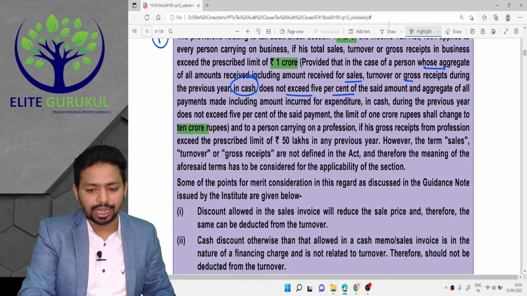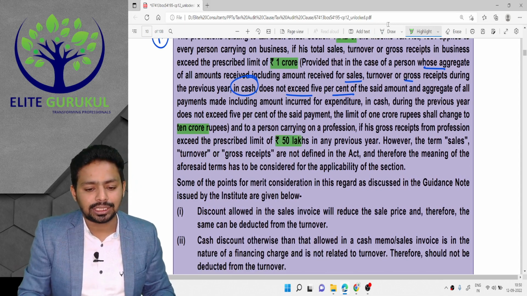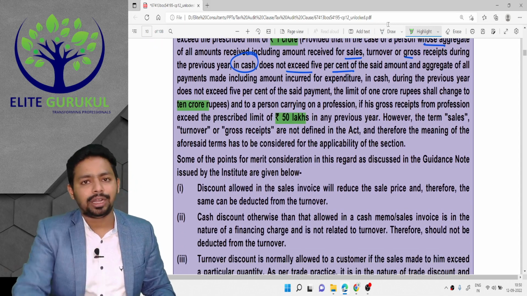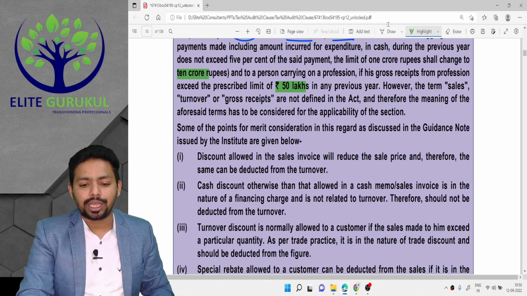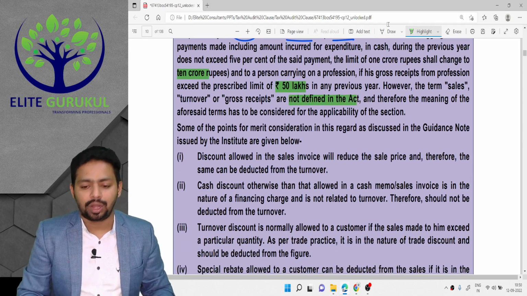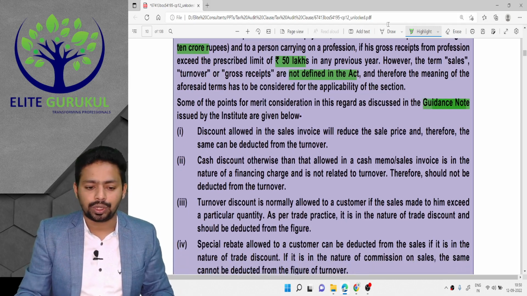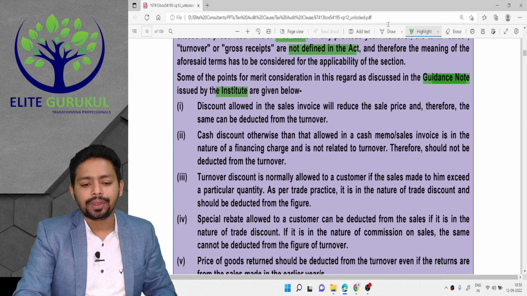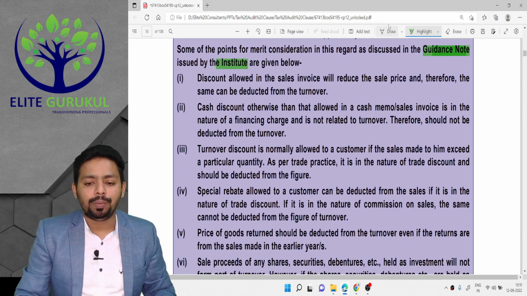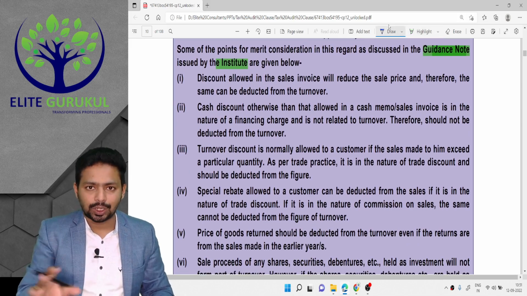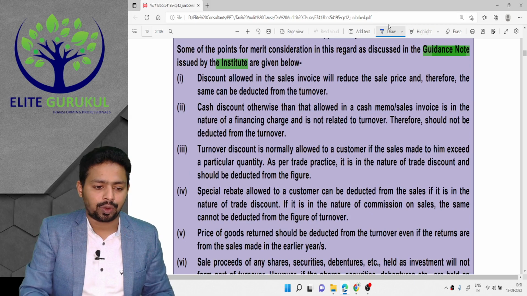Okay, so I'm not reading that part. In case you are a professional, then the limit is 50 lakh. So all this they have written in the law. But what is turnover is not defined in the Act. So we have to derive the definition from the guidance note issued by the institute. Okay. So let's look at what should be excluded and what should not be excluded from the turnover.